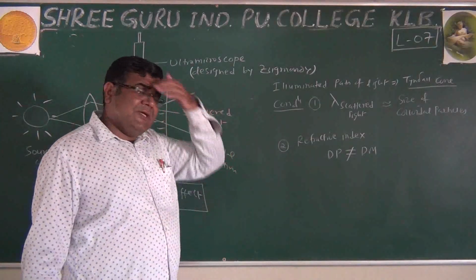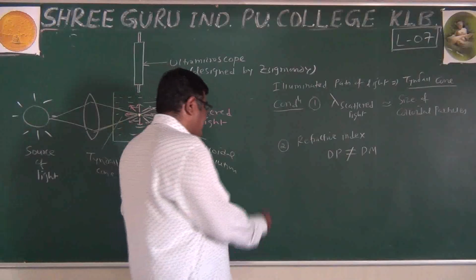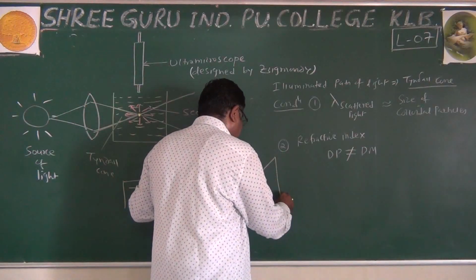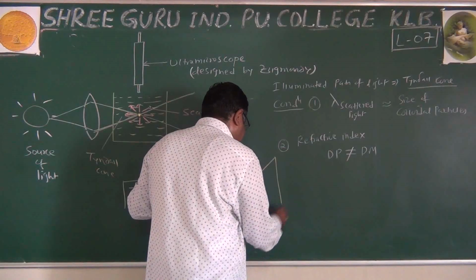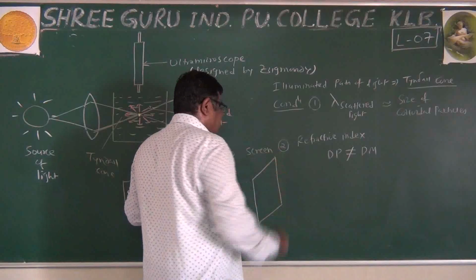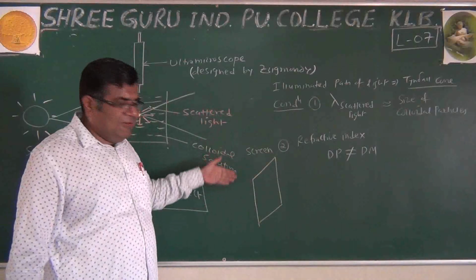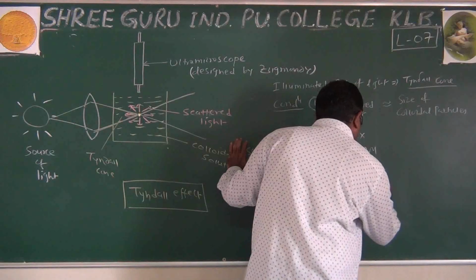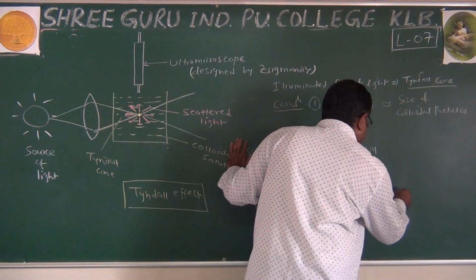We observe this effect in daily life. In any dark room, or say in a cinema hall. This is the screen in the cinema hall where we see the picture, and this is the projector.